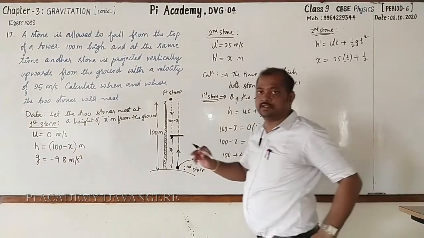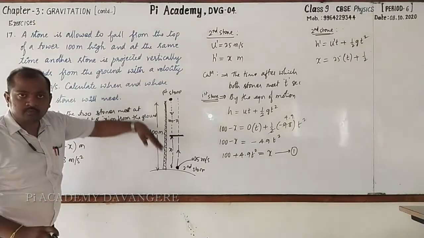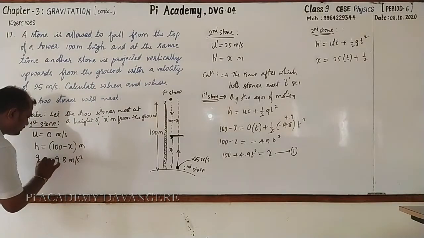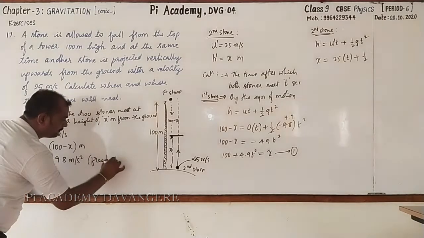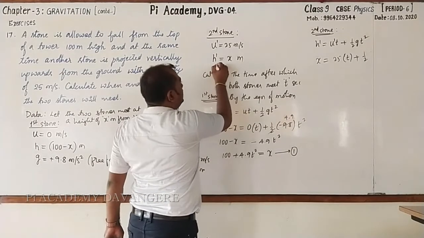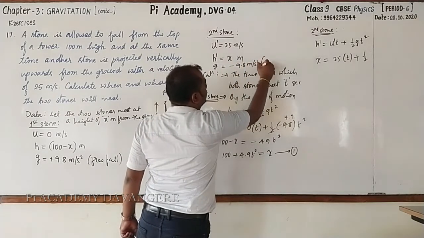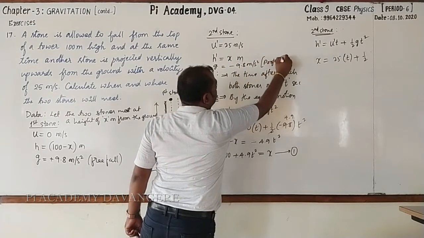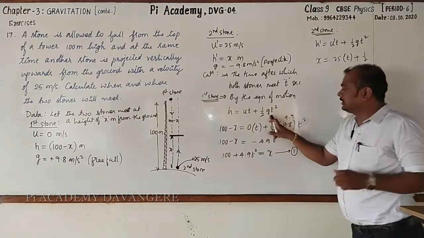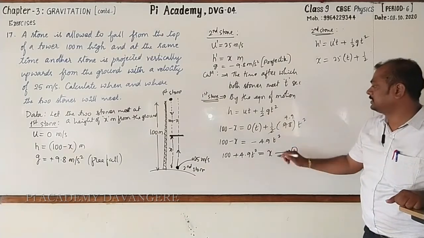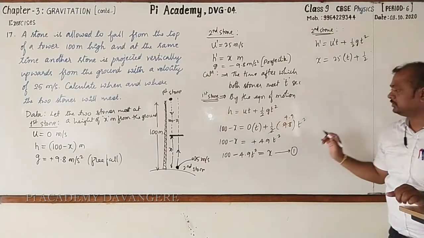Dear students, there is a correction. Look here, the first stone is falling towards the ground. Hence it is plus 9.8 meter per second square. It is free fall. And g is minus 9.8 meter per second square for the projectile body. Then look here, this is plus and this is plus and this will be minus. This is the equation.